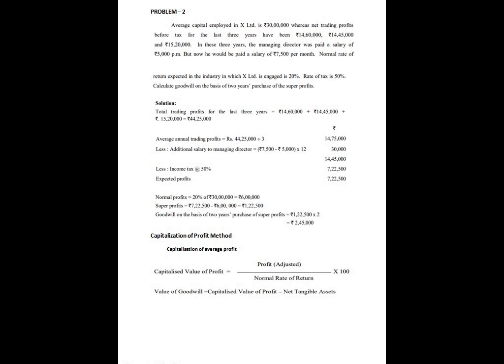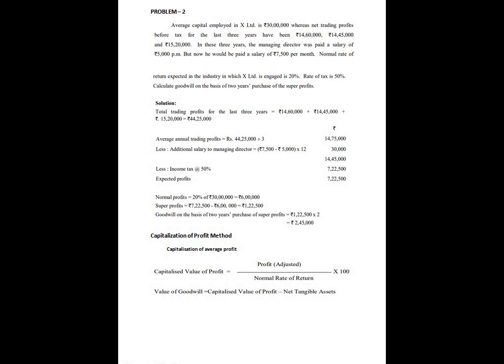So we are going to calculate the profit now. Total trading profit for the last 3 years: 14,60,000 plus 14,45,000 plus 15,20,000 equals 44,25,000. The annual average trading profit is 44,25,000 divided by 3 years, which comes to 14,75,000.